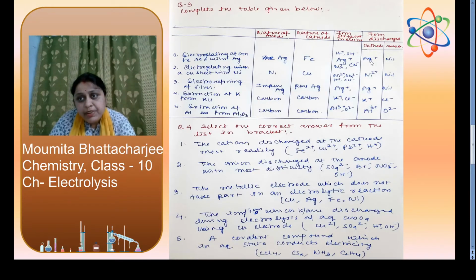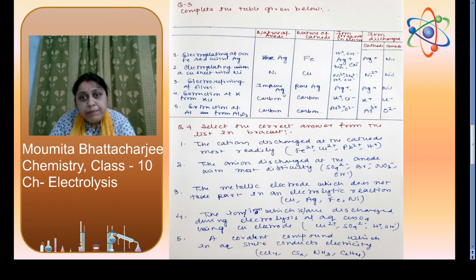At cathode, Ag plus will migrate; anode nil because the anode itself is an active electrode. Electroplating of copper sheet with nickel. Nickel should be placed at anode, copper should be placed at cathode. Ions present will be nickel 2 plus, sulfate, H plus and OH minus. Nickel will migrate to cathode, and the anode product will be nil.